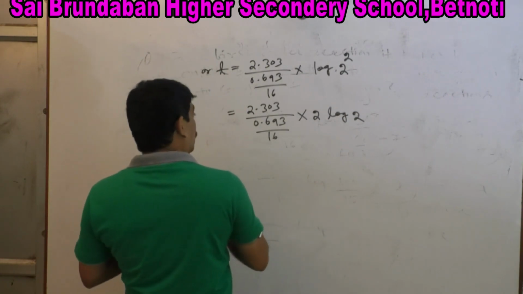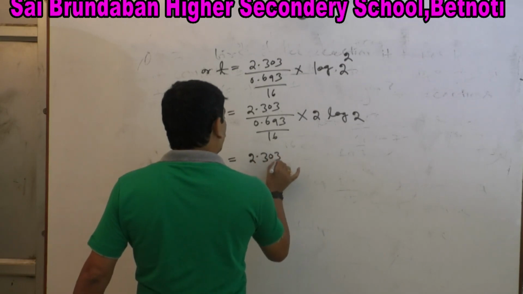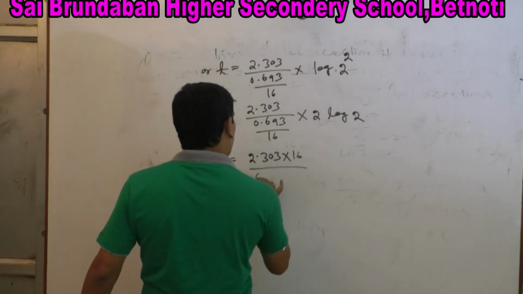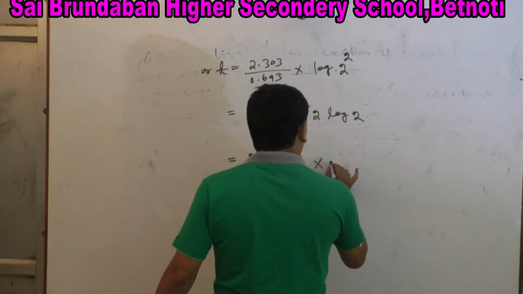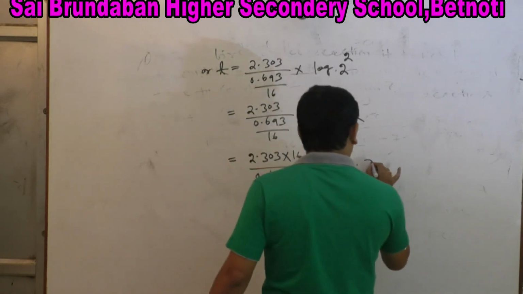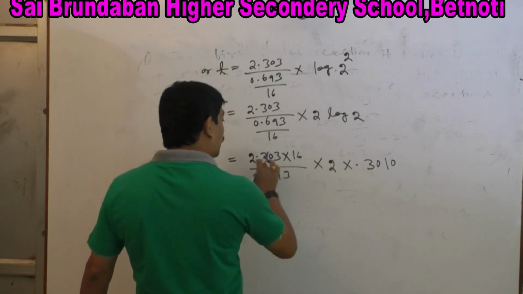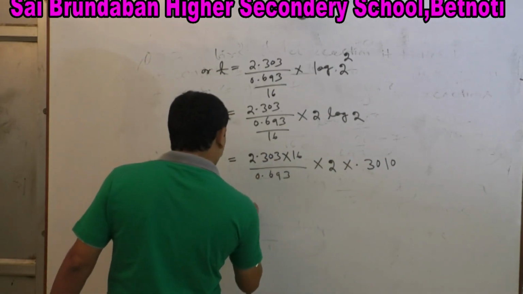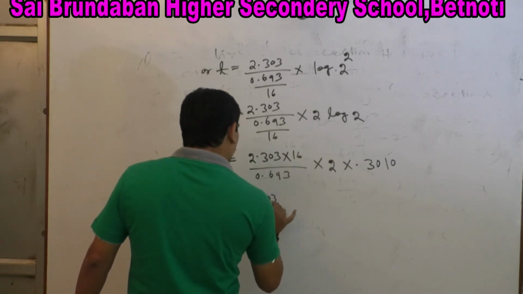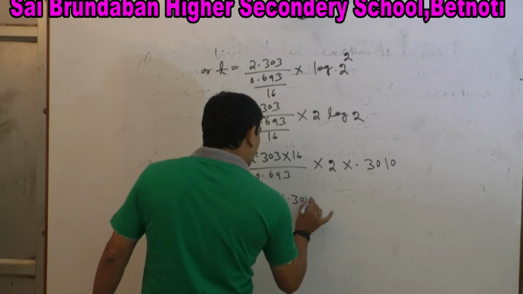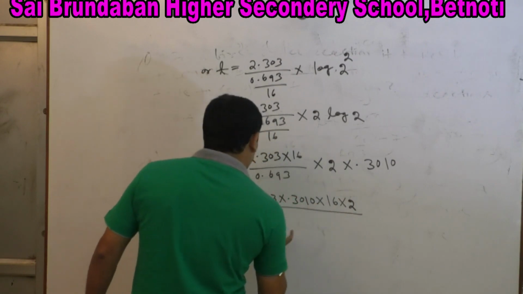Or we can write 2.303 into 16 divided by 0.693 into 2 into 0.3010. So 2.303 into 0.3010 into 16 into 2 divided by 0.693.